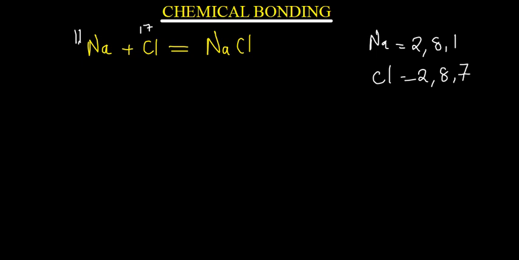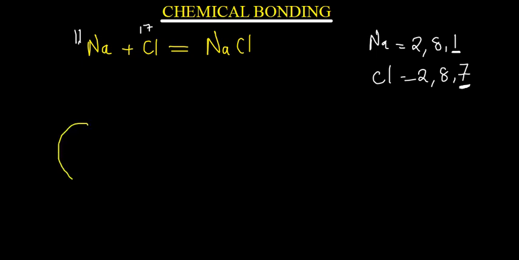So which one do you think is easy to do? Chlorine, is it going to lose 7 electrons or gain 1 to reach 8? How about sodium? Is it easy to lose 1 or to gain 7 to become 8? To lose, yes. So that is what happens. So for these reactions to happen, I'm going to only show the outermost shell. All right, only the outermost shell.